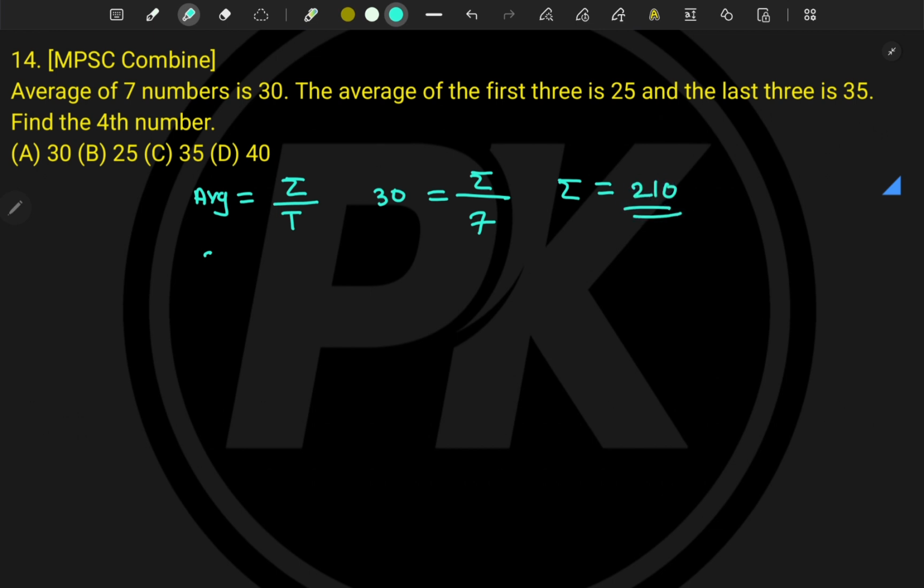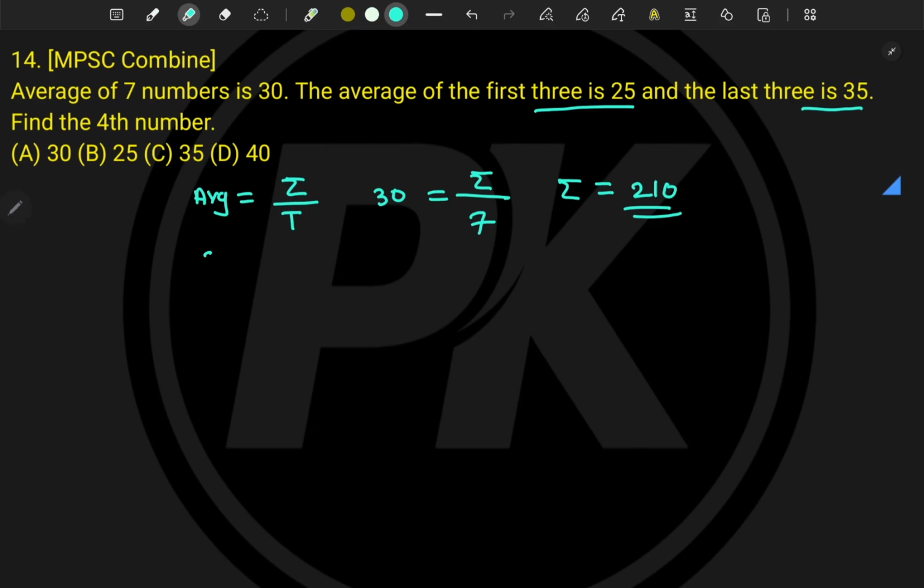You understand this, right? Now the average of the first 3 is 25, and the last 3 is 35. Then find the fourth number. Very interesting. Now I'll give you a minute to try to solve this problem. I will not actually take a gap of a minute here. Just pause the video and try to solve the problem. And for those who are not able to follow, let's solve it together.